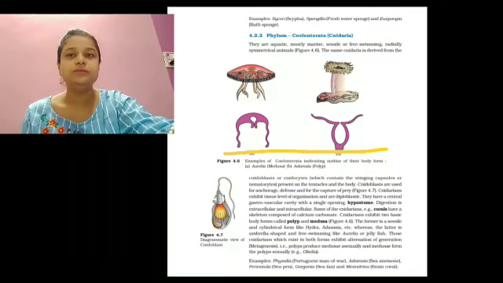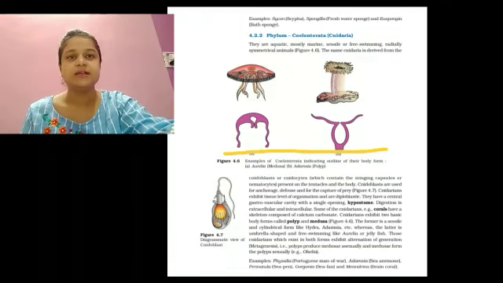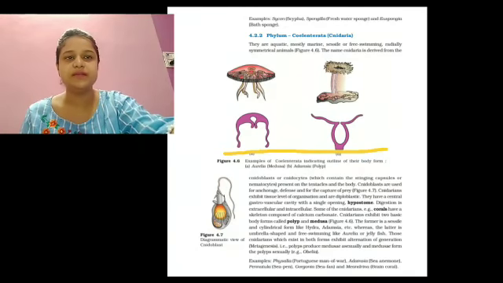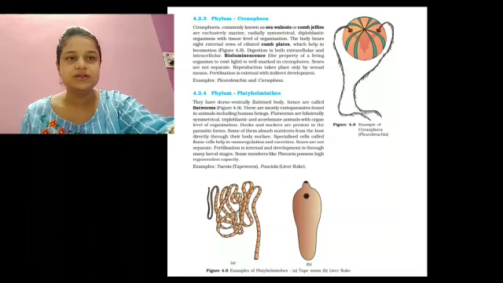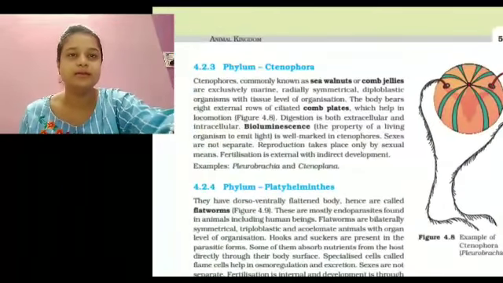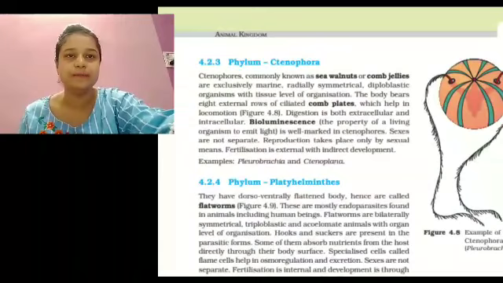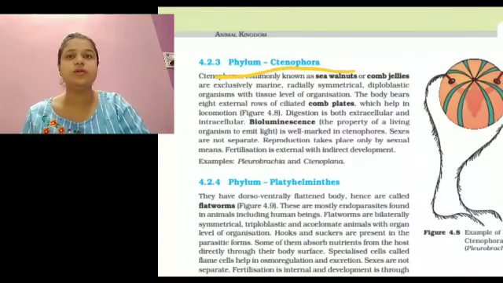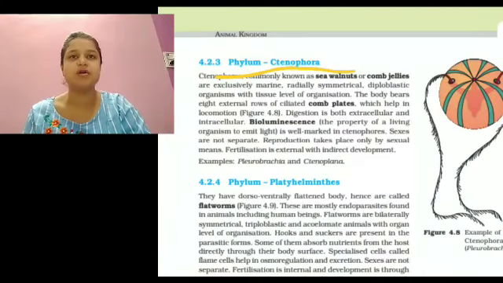Okay, now we are discussing the next phylum, that is Ctenophora, the third phylum. Ctenophora is commonly known as comb jellies or sea walnuts.